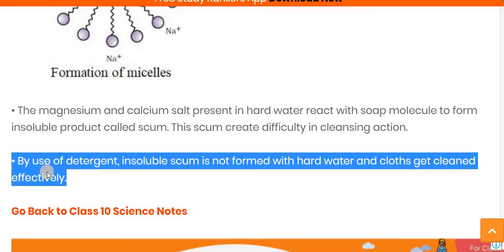So what is the alternative? For that we use detergent, because when using detergent the insoluble scum is not formed with hard water, and the clothes get cleaned effectively. So we can say that detergent is effective in both hard water as well as soft water, because scum production does not occur when we use detergent. So in hard water also the detergent is effective, meaning we can clean our clothes.